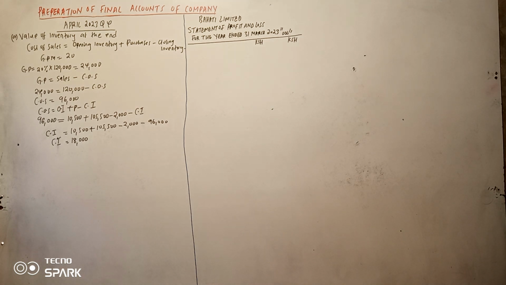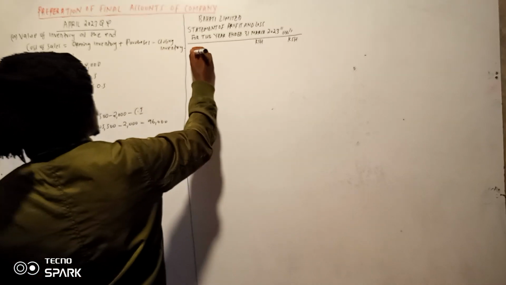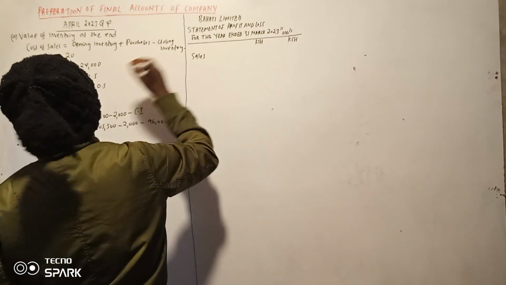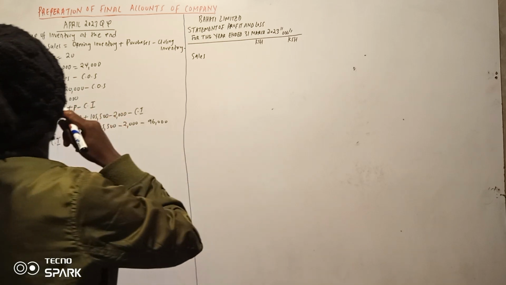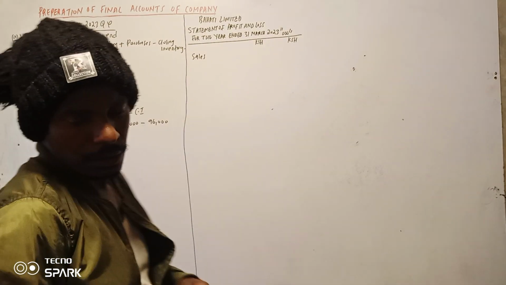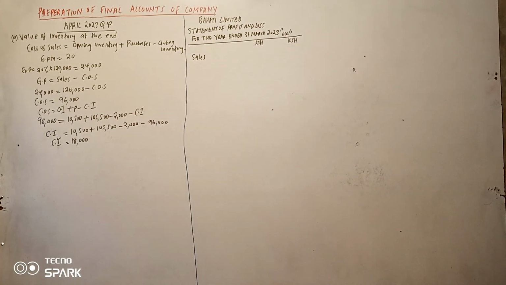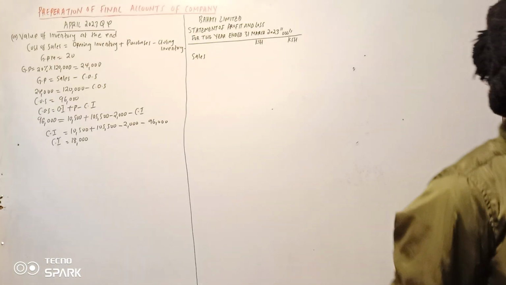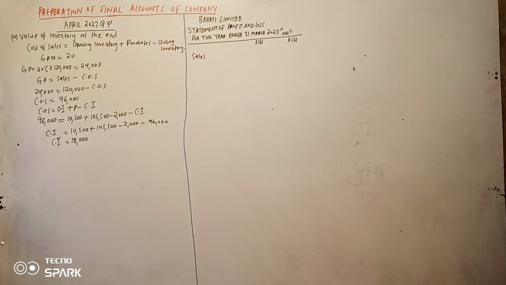So we can start with our sales. Or rather, we can start with the gross profit actually, because already we have the gross profit. But we can also start with the sales.